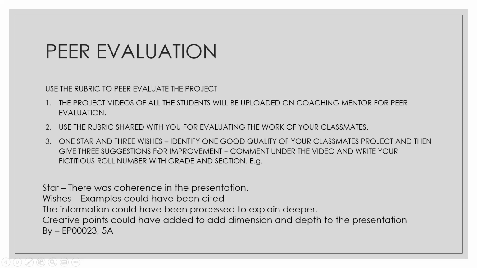1 star and 3 wishes. What's that? 1 star and 3 wishes. All right. 1 star is identify one good quality of your classmate's project. So you are giving 1 star to your classmate's project. And then give 3 suggestions for improvement. So those will be 3 wishes. How will you give that? You will be using your rubrics in order to give those kind of comments.